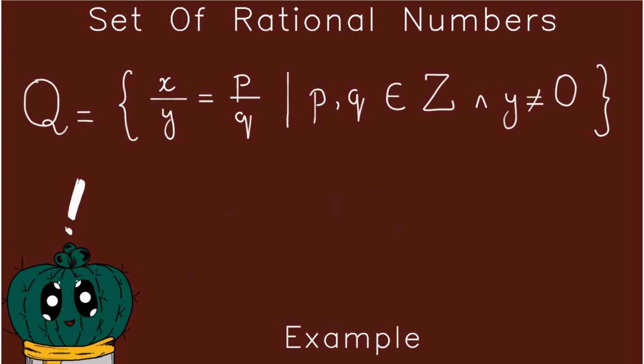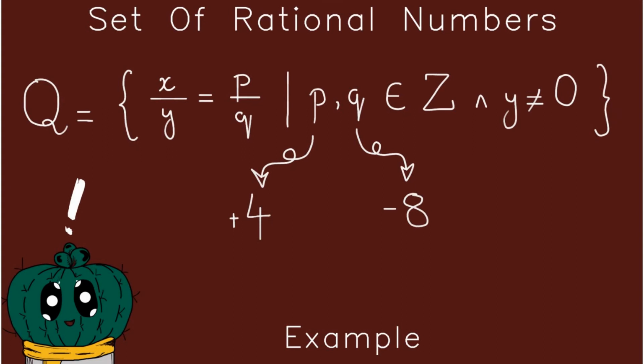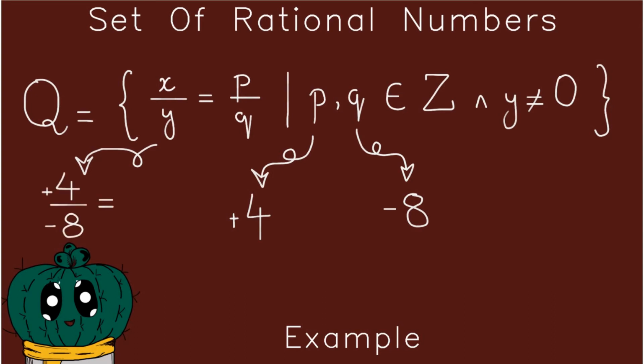Now an actual example, where we use numbers instead of just letters. Let's say you give p and q the values positive 4 and negative 8 respectively. Both are integers, and neither equals 0. Since x is equal to p and y is equal to q, we can write p divided by q as positive 4 divided by negative 8, and simplifying that we get negative 1 by 2.